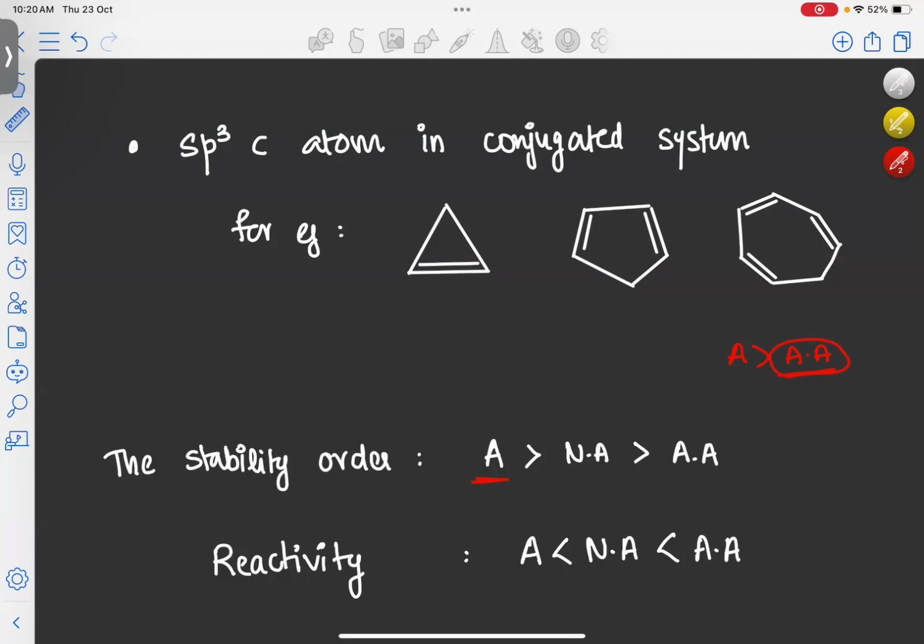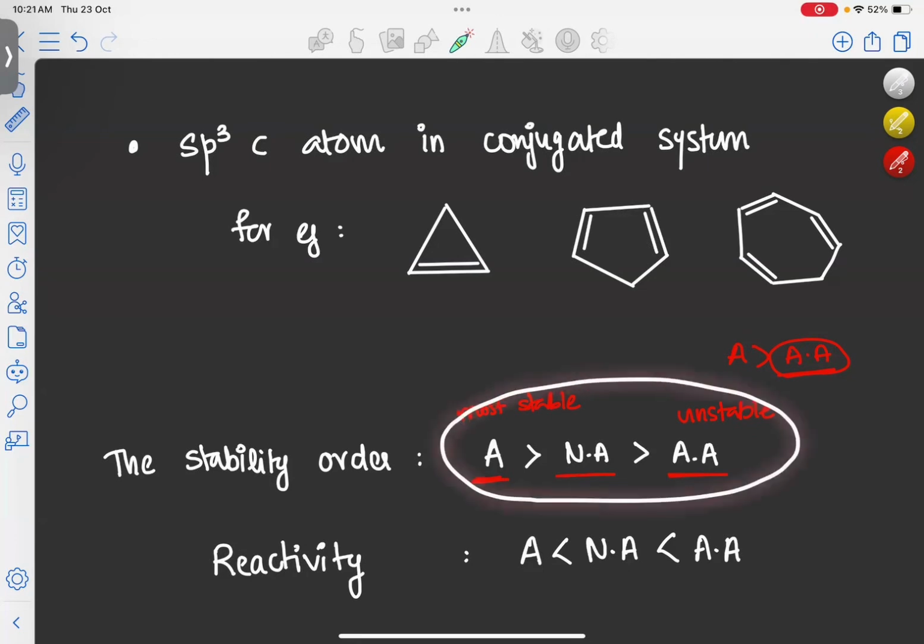So the stability order is that first aromatic, then non-aromatic will come, then only anti-aromatic will come. Anti-aromatic is the most unstable system, and aromatic is the most stable system. Non-aromatic will be in between these two. And this is the stability order.